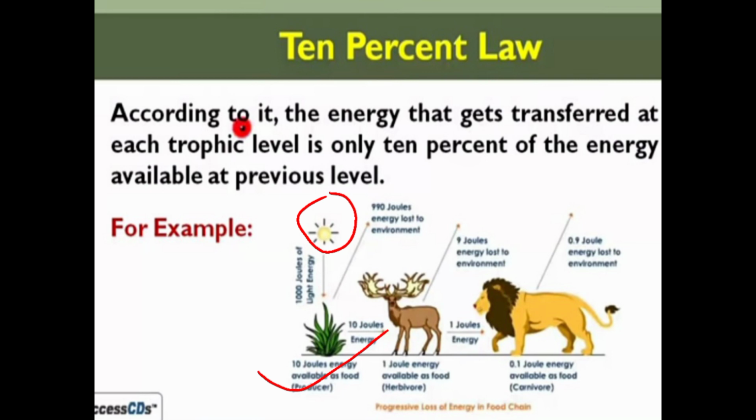This way there is a progressive loss of energy in the food chain. That's why after some time, that is after 4 to 5 trophic levels, the energy level becomes nil, that is it becomes zero, because as the food chain increases, there is loss of energy. The energy gets lost in the environment. So this is the 10% law.